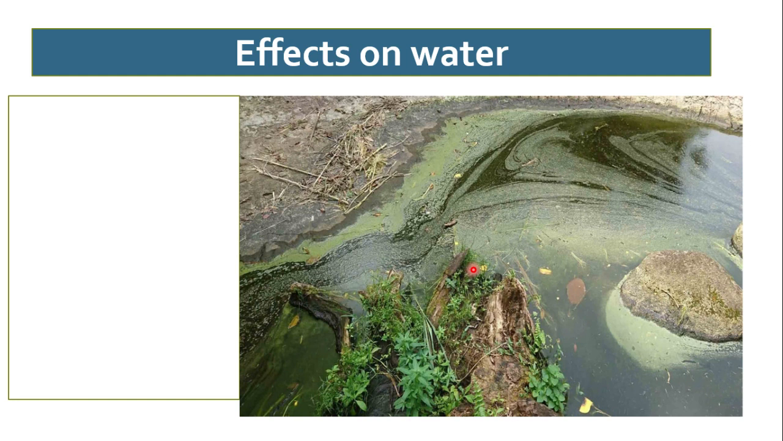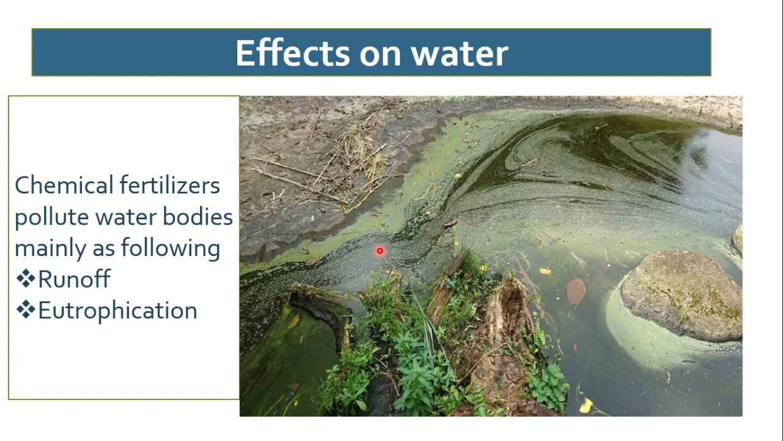If you observe this lake carefully, is this clear water? No, this is not clear water. What do you observe here? What can you see here? You notice that some green patches are shown on the top layer. Why is this so? Chemical fertilizers pollute the water bodies mainly through fertilizer runoff, and the second process that is named eutrophication.